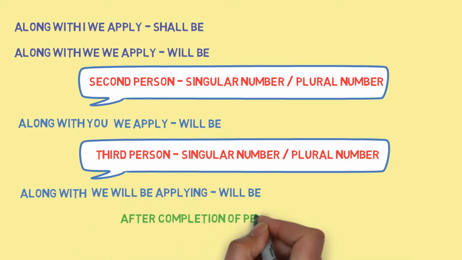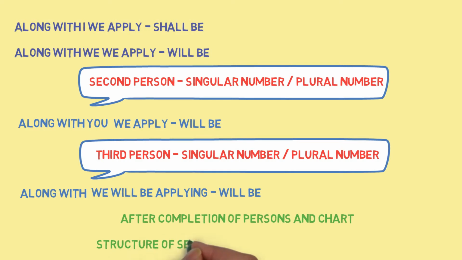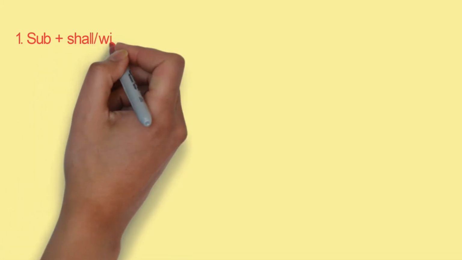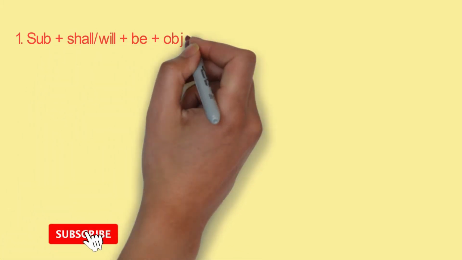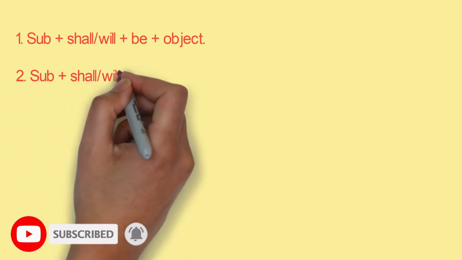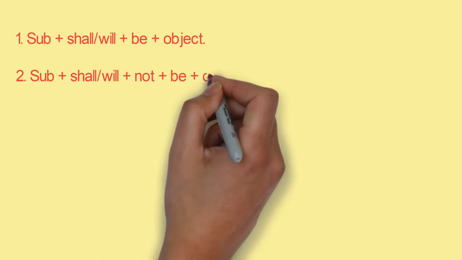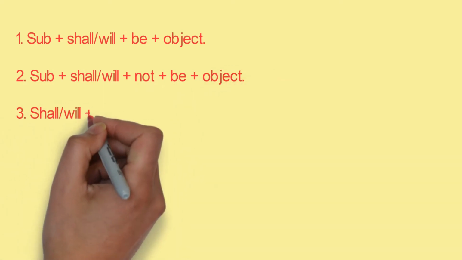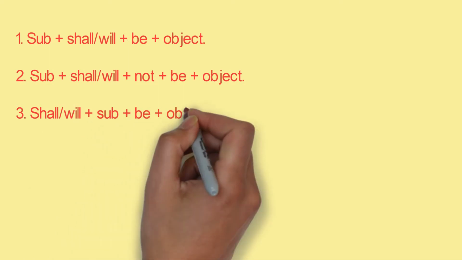After completing the person and number chart, you need to understand the structure of the sentence. The first is subject plus shall be plus object. Second is subject plus shall/will plus not plus be plus object. Third is shall/will plus subject plus be plus object plus question mark.